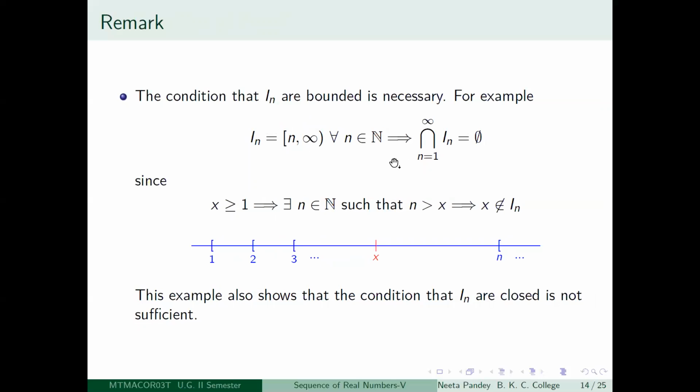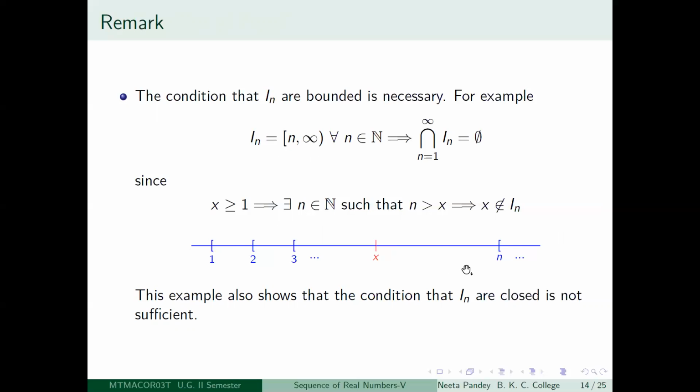The next example shows that the condition of boundedness is also necessary. If you look at the closed intervals n to infinity, where n is any positive integer, then what does the interval look like? It looks like 1 to infinity, then 2 to infinity, 3 to infinity, and so on. Right? So this is still nested.